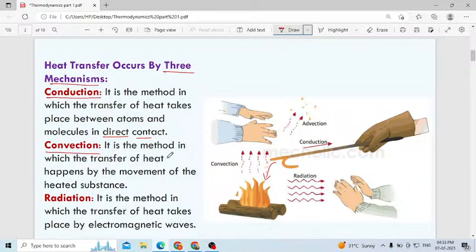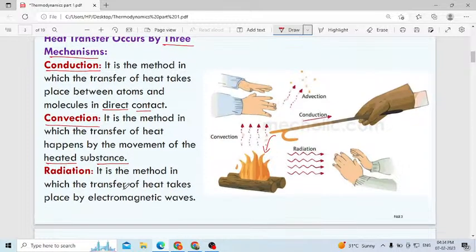Convection. It is the method in which the transfer of heat happens by the movement of heated substance. Where is the convection? Here you can observe it even in the campfire. When we sit at a campfire, if the environment is too cold, then what will we do to warm up our body?